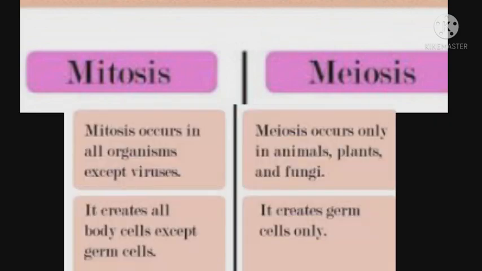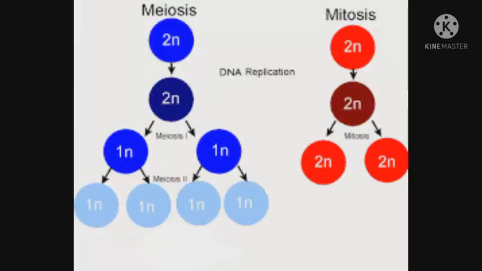Mitosis occurs in all organisms except viruses. Meiosis occurs only in animals, plants, and fungi. Mitosis creates all body cells except germ cells. Meiosis creates germ cells only.